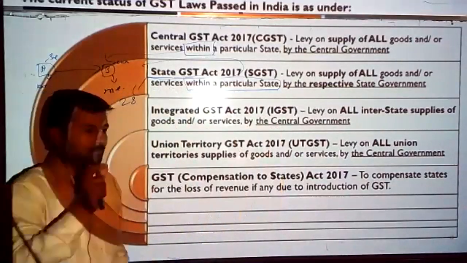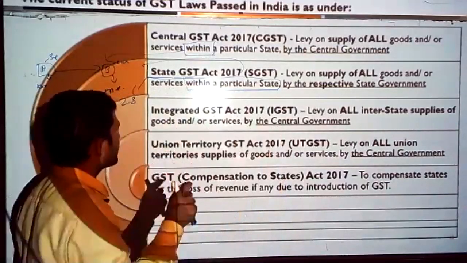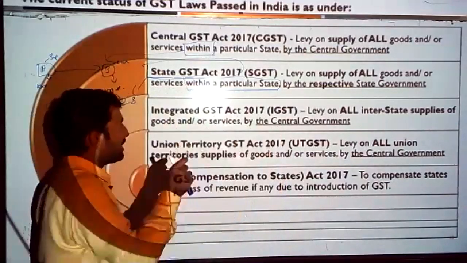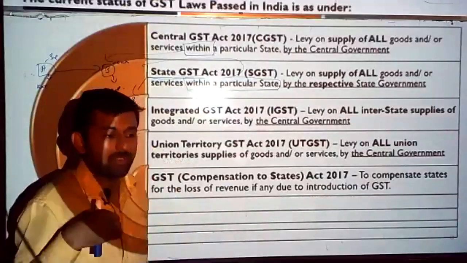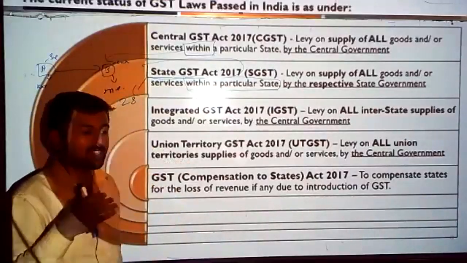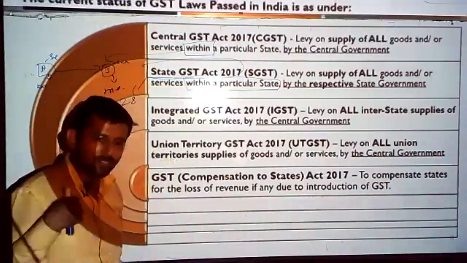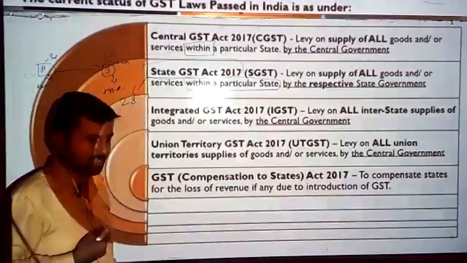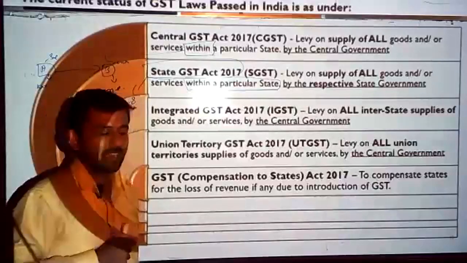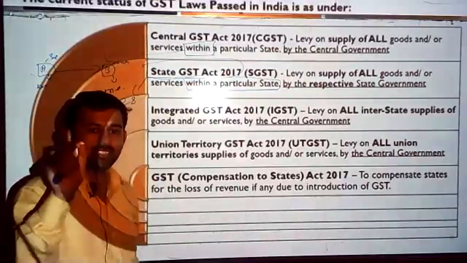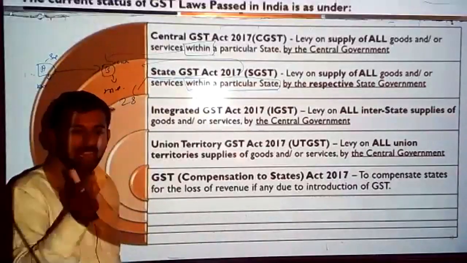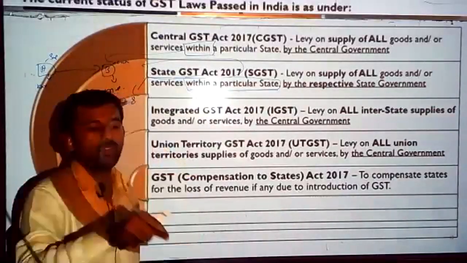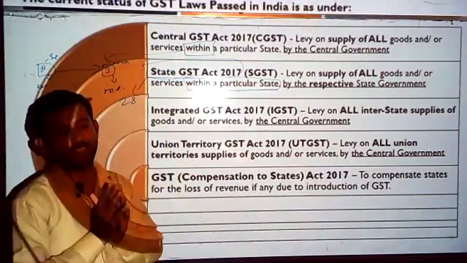Getting a point? Basically, IGST, that is the Integrated GST Act, governs the transactions which are taking place between two states, that means interstate transactions. On the interstate supply of goods or services, a separate tax will be levied called IGST, Integrated Goods and Service Tax, which is levied and collected by the central government.